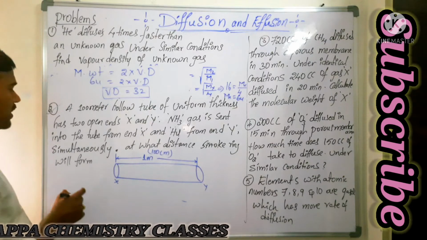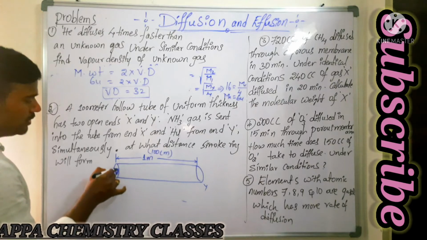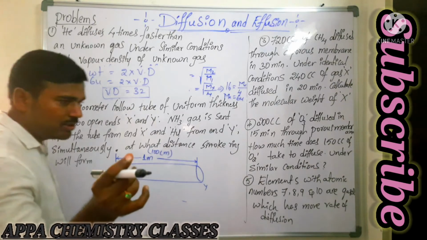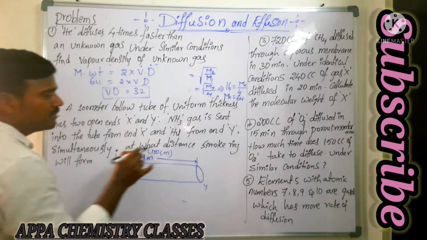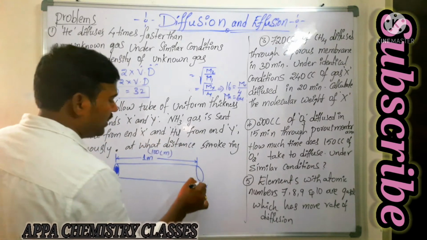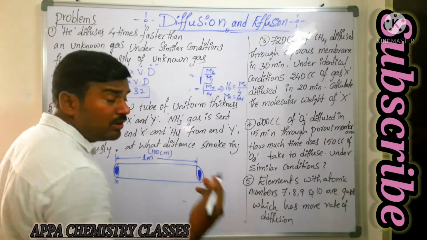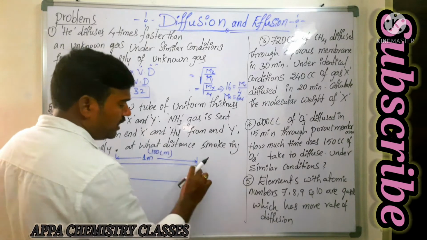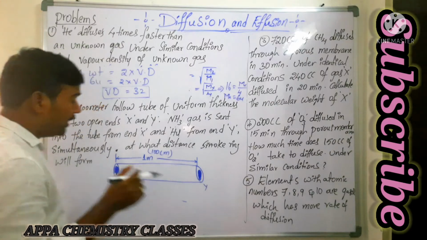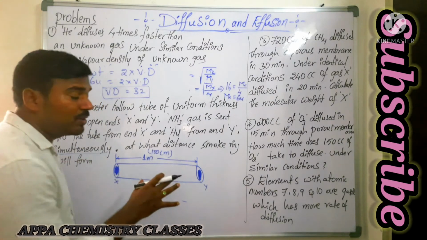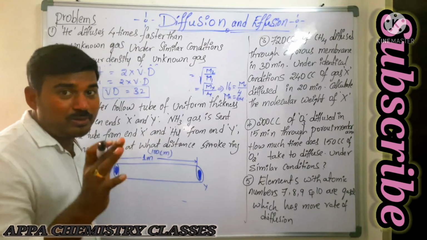Now, ammonia gas is sent into the tube through the end X. We take one cotton plug dipped into the ammonia solution and keep it here. And HCl from the other end Y: another cotton plug dipped into HCl solution is kept simultaneously, both placed at the same time. That means the time of diffusion of both gases will be the same.